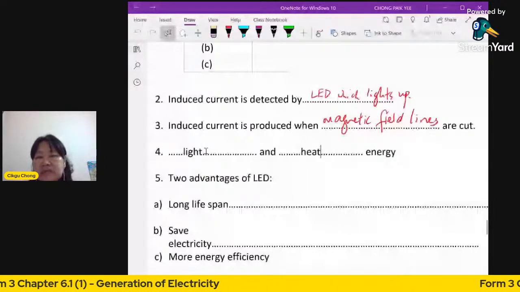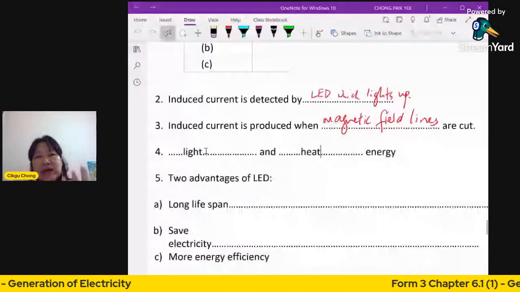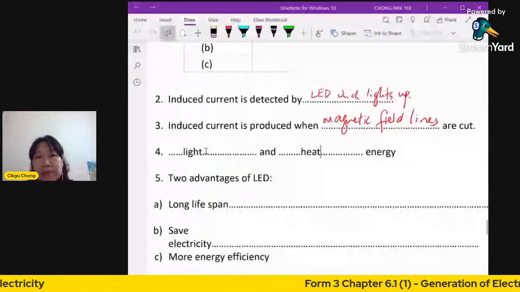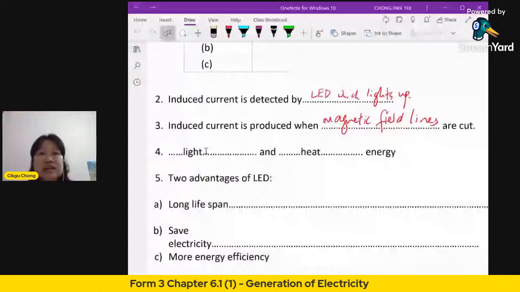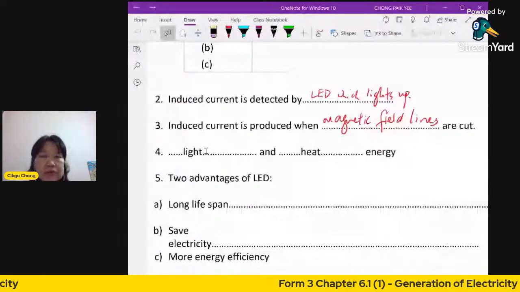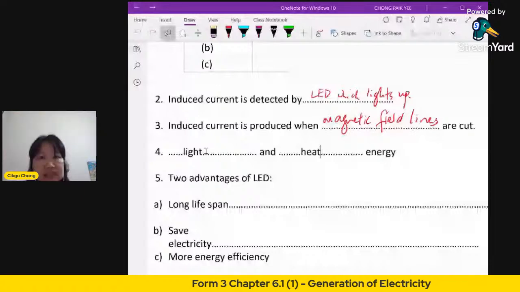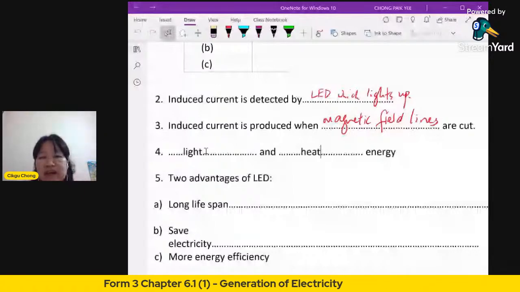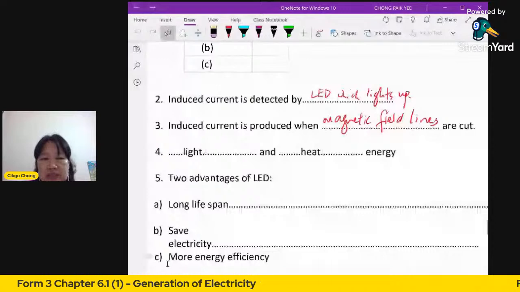Because when you want to buy a bulb, we want the light, isn't it? We do not want the heat, correct or not? We're not looking for a radiator. If you want heat, we buy a radiator to warm your house. But when we want to buy a bulb for lighting, we usually want to make it bright, isn't it? So what is good about this one? Now I'm talking about C here, energy efficiency.